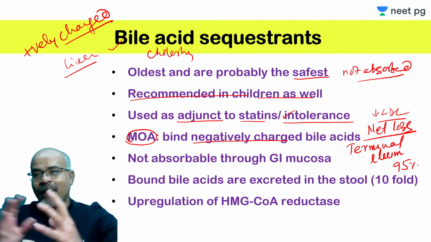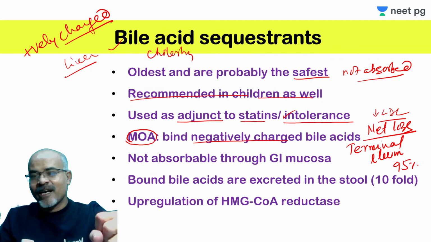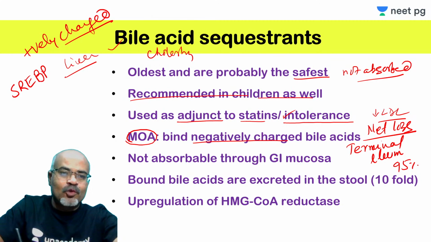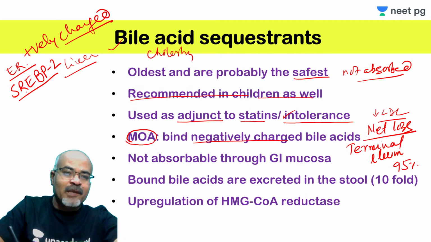First, I told you about sterol regulatory element binding protein 2. This is a transcription factor which is present on the membrane of the endoplasmic reticulum. Proteolysis happens, and it is cleaved from the membrane.